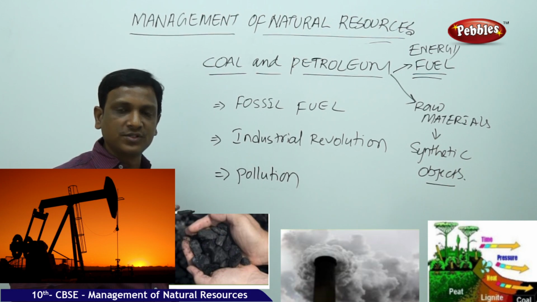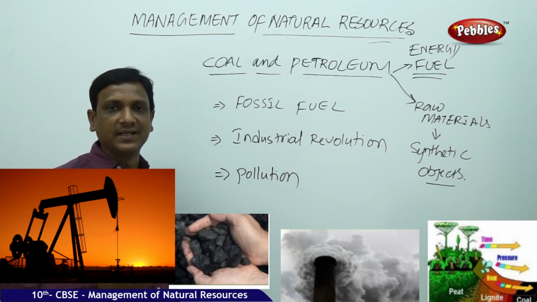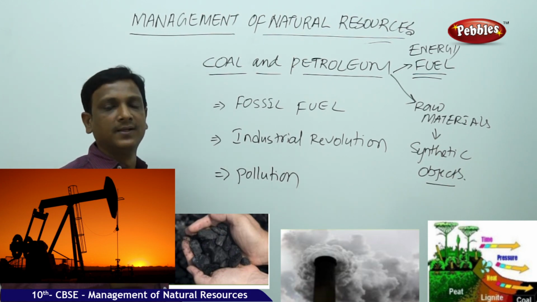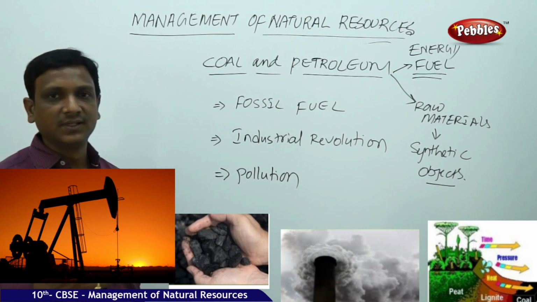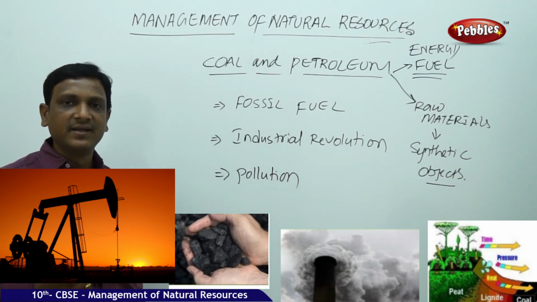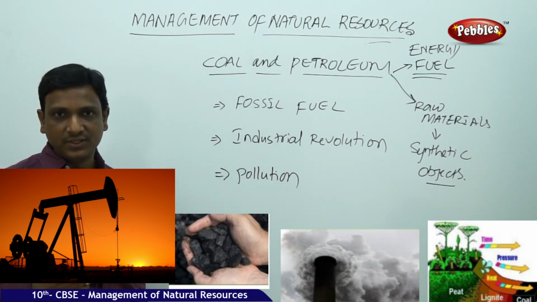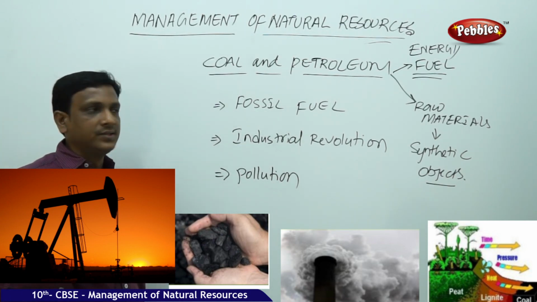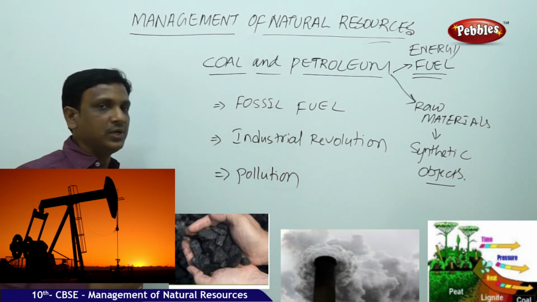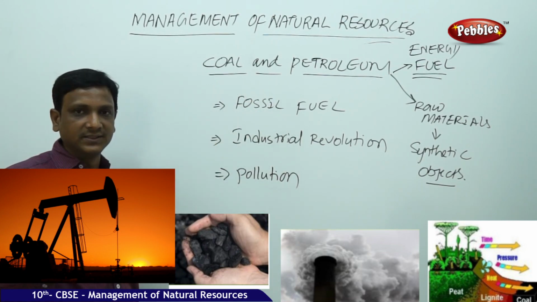So it is a source of carbon compounds which have a special characteristic, that is non-degradable. That character made plastic a good material for various purposes, in food, in healthcare, everywhere plastics are used. These are all derived from coal. So these fossil fuels, coal and petroleum, are available in the earth's crust.